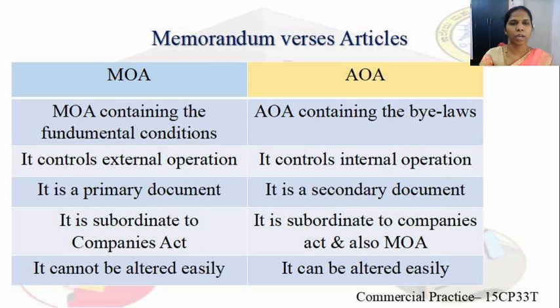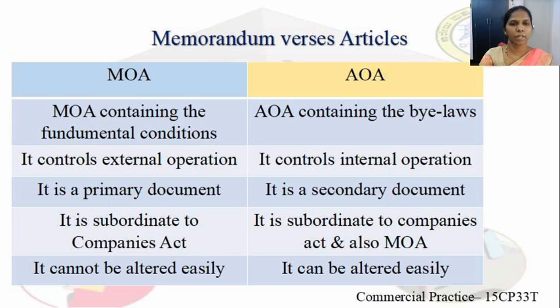On one side we take the memorandum of association and on the other side articles of association. The memorandum of association contains the fundamental conditions upon which the company is to be formed, whereas articles of association contain the bylaws or the rules and regulations of the company.